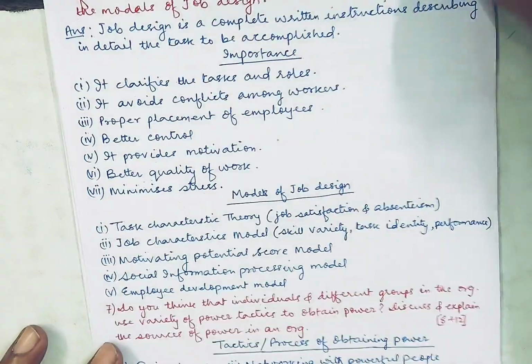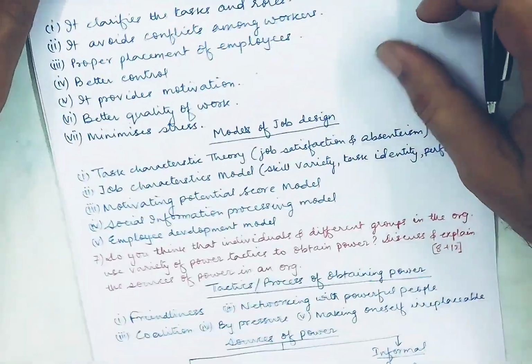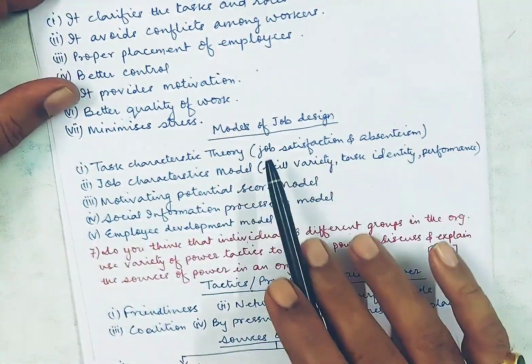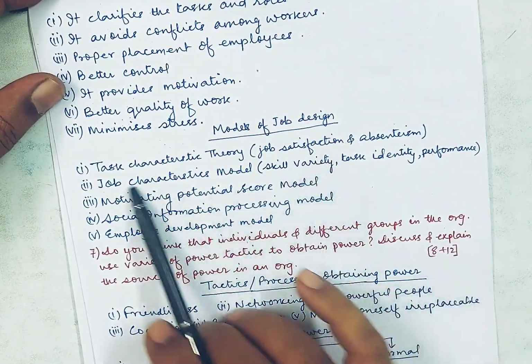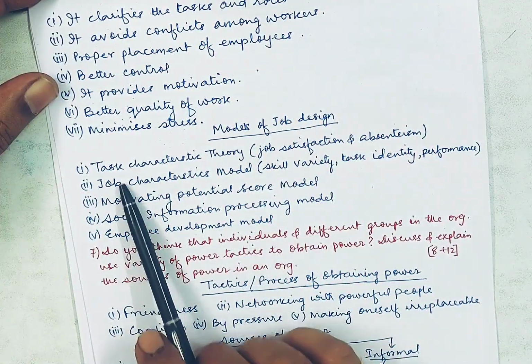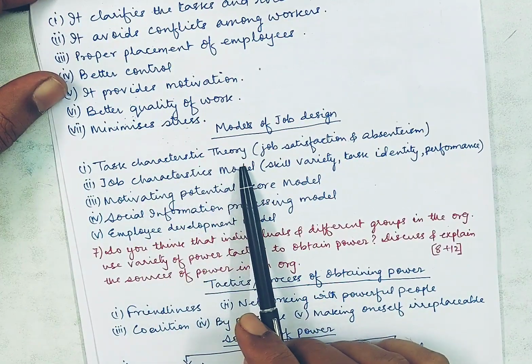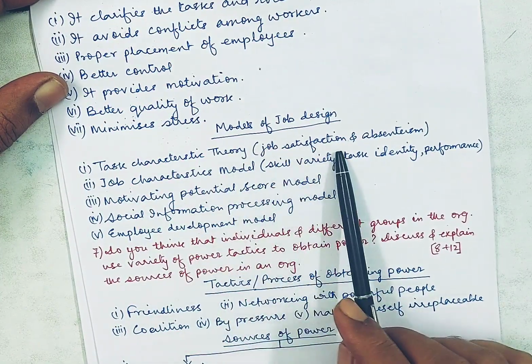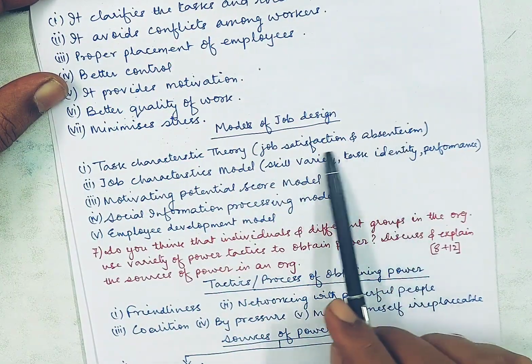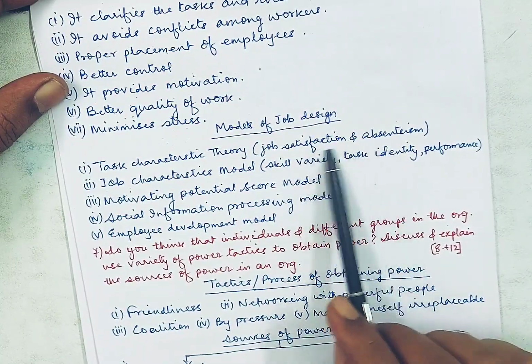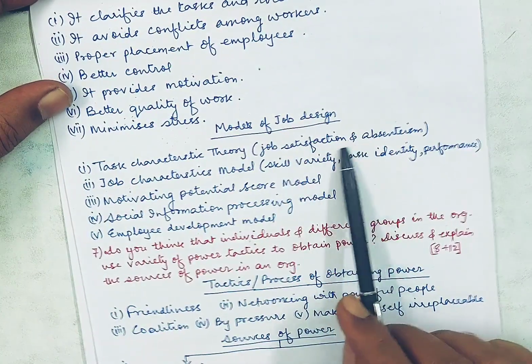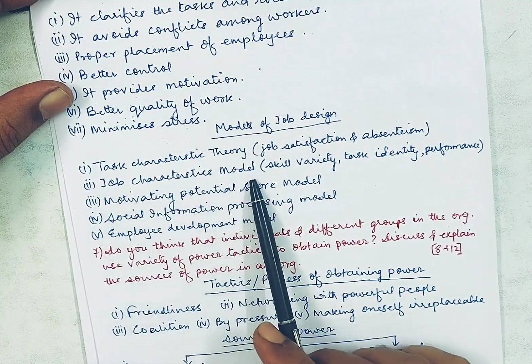Fine. Let's move on to the models. What are the important models of job design? I have written five here. First, task characteristic theory, which is based on job satisfaction and absenteeism. So you just note down these key points and try to explain your answer. Then second, the job characteristics model.